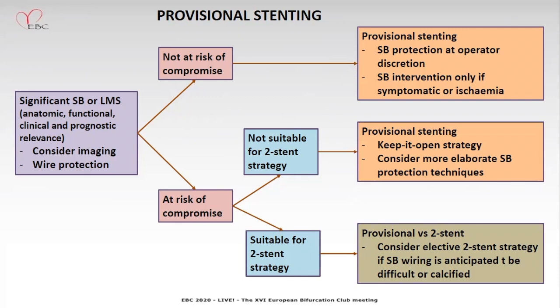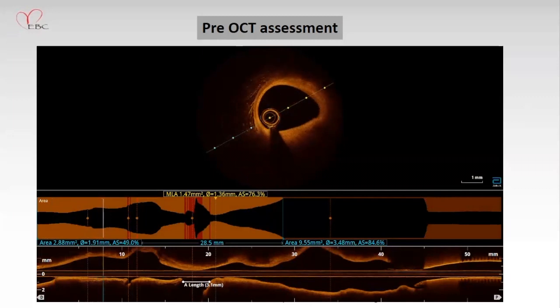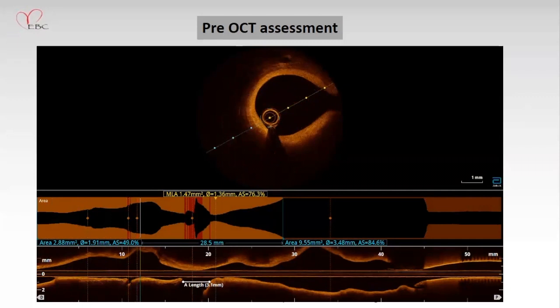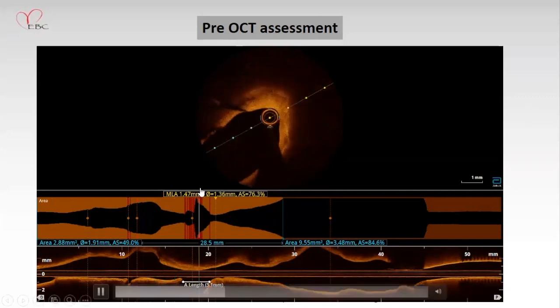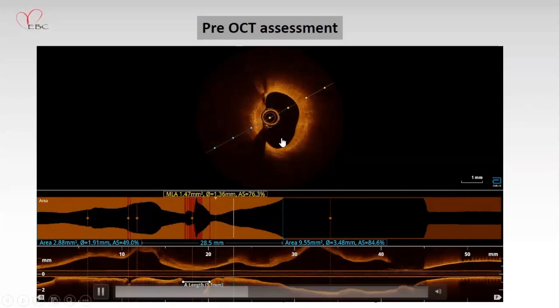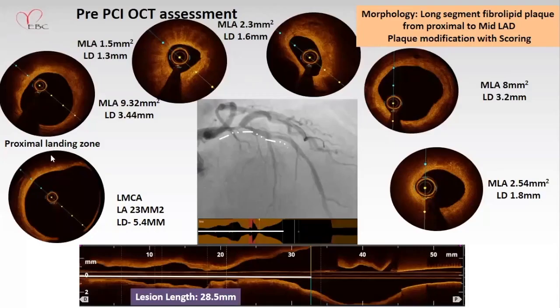Side branch wiring is anticipated to be very difficult. You assess the plaque. Is it fibrous, lipid or fibrocalcific? If severe calcification is there, plaque modification is required using ROTA or IVL, or orbital atherectomy. Very tightly stenosed, microcalcifications are there, even macrophages are there. Plenty of fibrolipid plaque. The side branch is very well preserved. The left main is very huge.